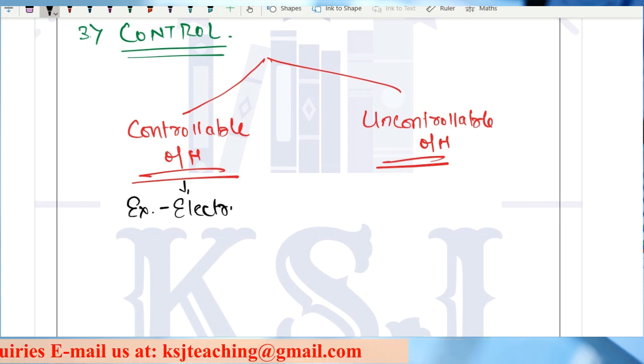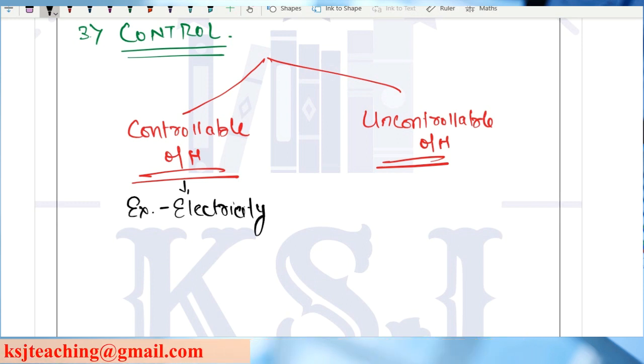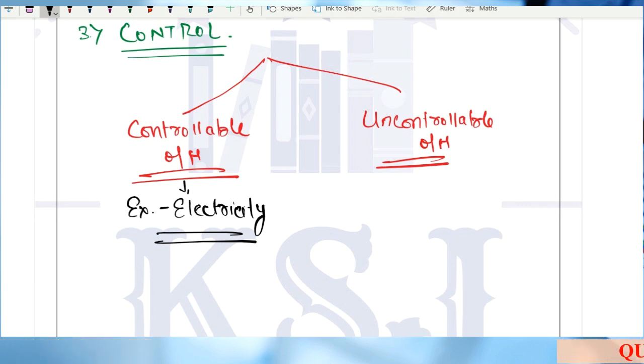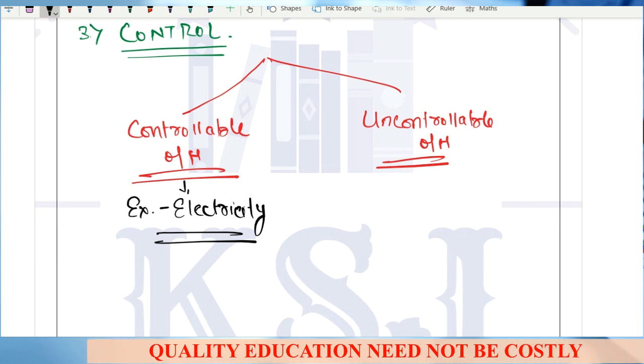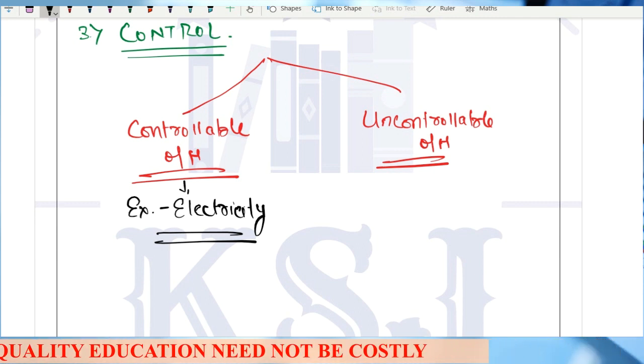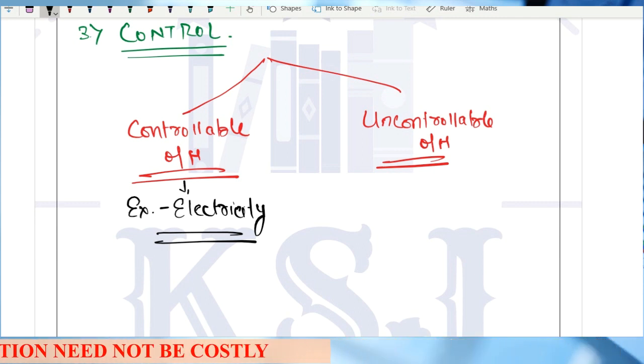electricity. Now it is in our control that we can reduce this electricity bill. Sir, how? We can switch off the lights and fans when not in use. We can switch off the machinery during the lunch break. Obviously, sir, during the lunch break the workers will not be working on the machinery, so we can switch off the machinery. So these are the controllable things which are under our control, which we can control by our actions, right?